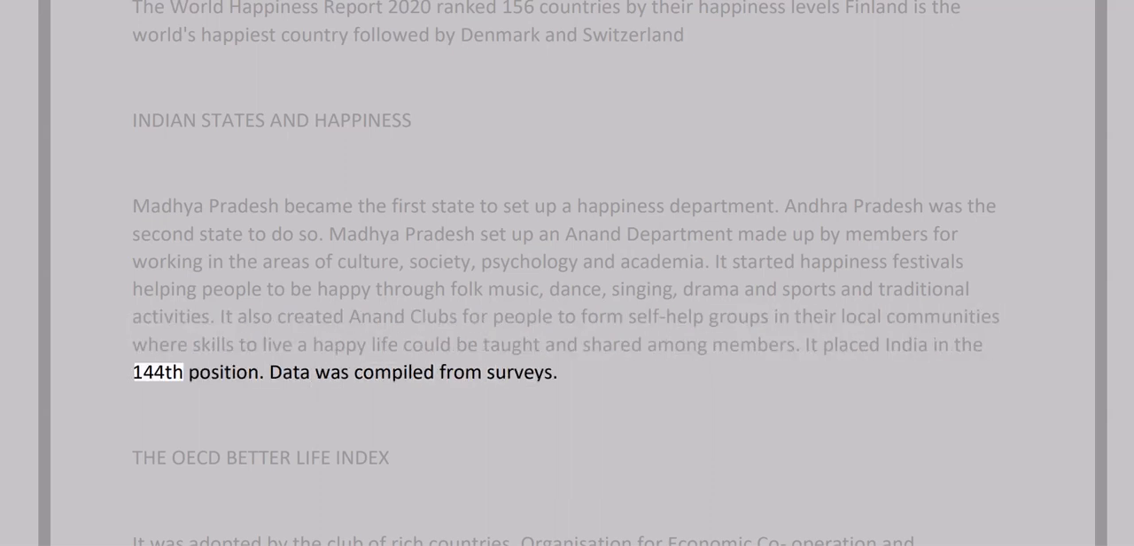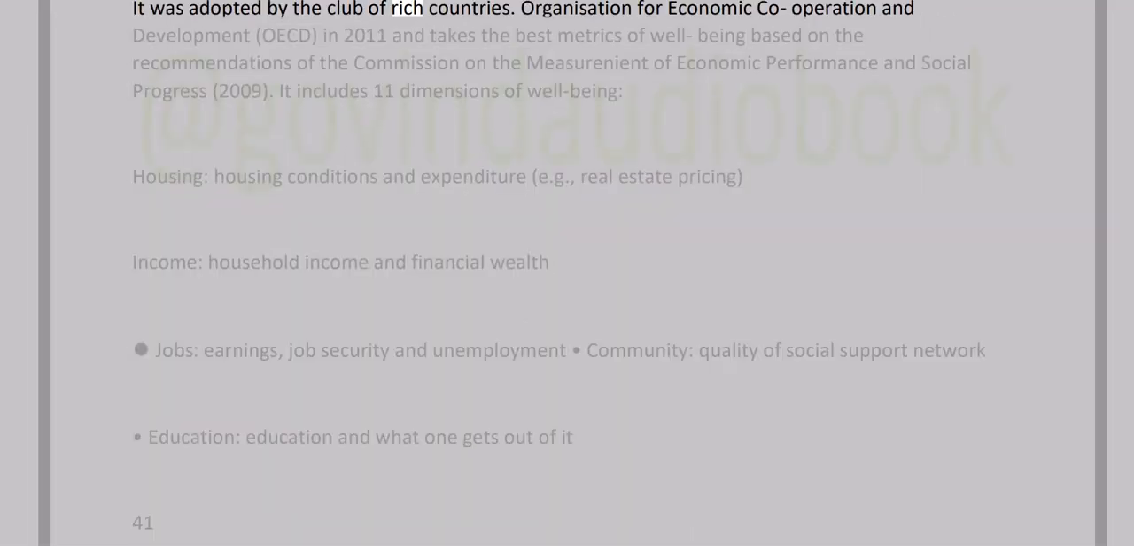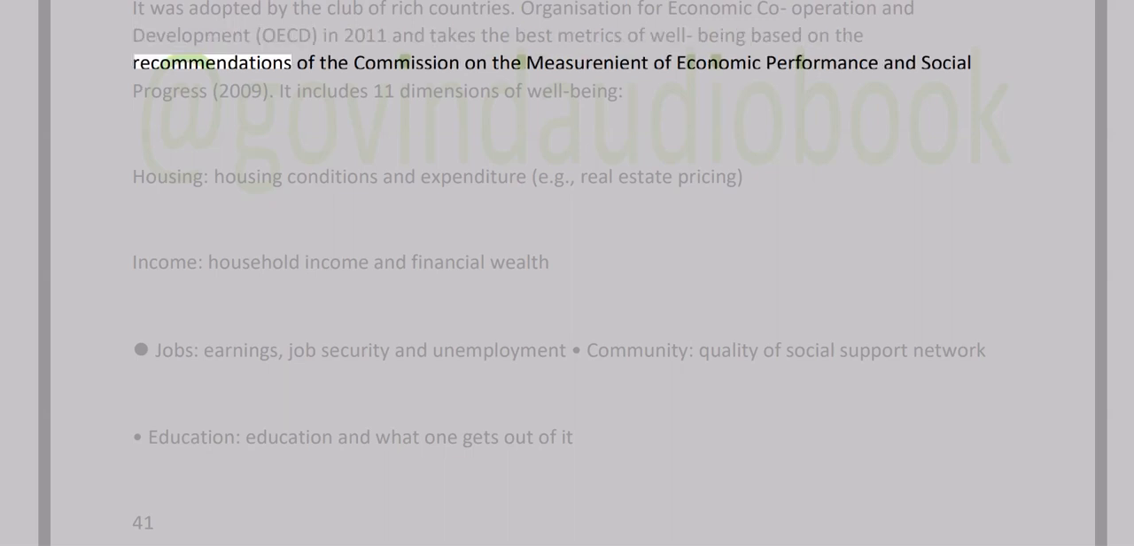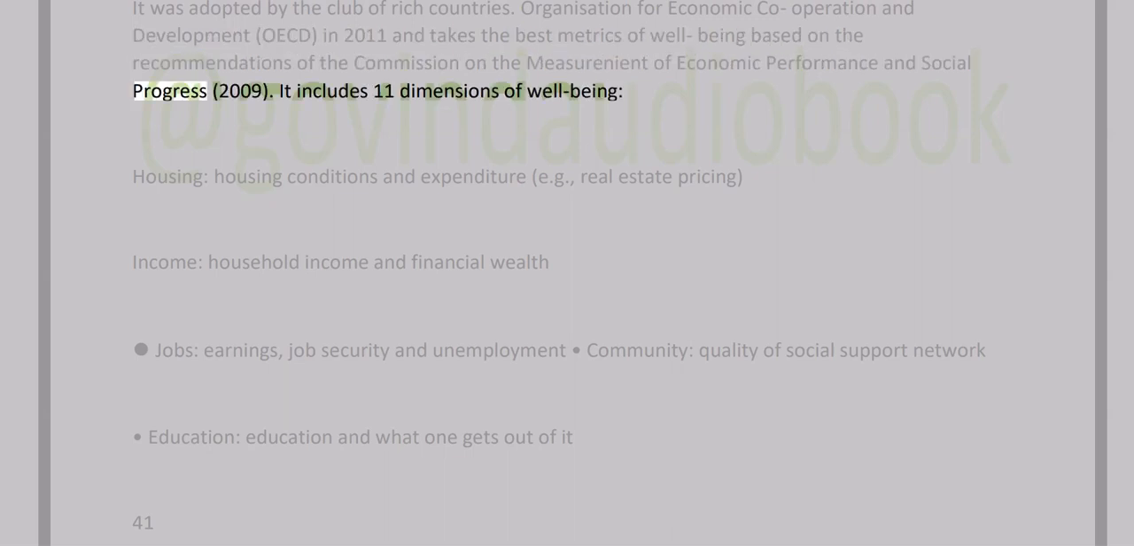It placed India in the 144th position. Data was compiled from surveys. The OECD Better Life Index was adopted by the club of rich countries, the Organisation for Economic Co-operation and Development, OECD, in 2011 and takes the best metrics of well-being based on the recommendations of the Commission on the Measurement of Economic Performance and Social Progress, 2009.